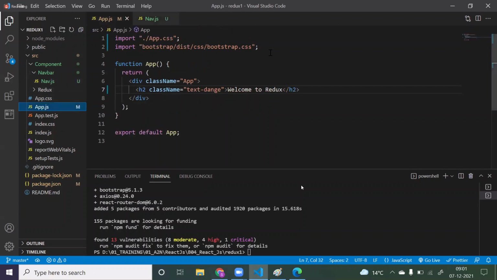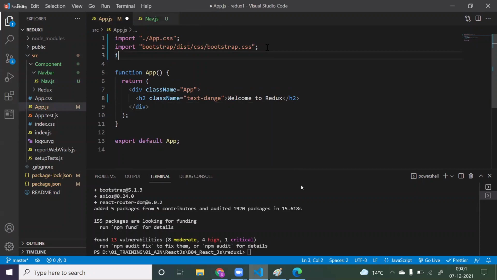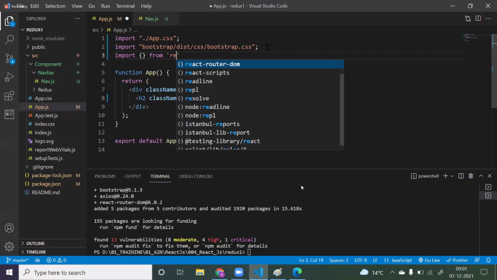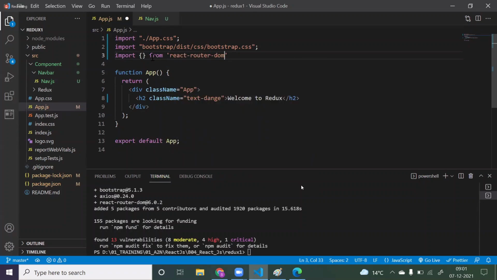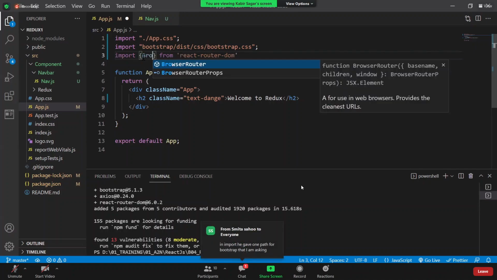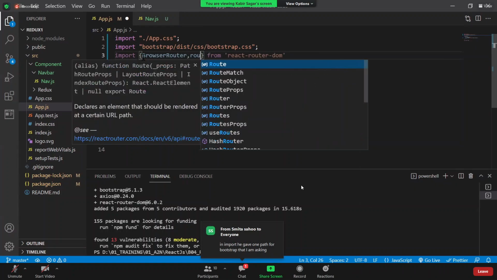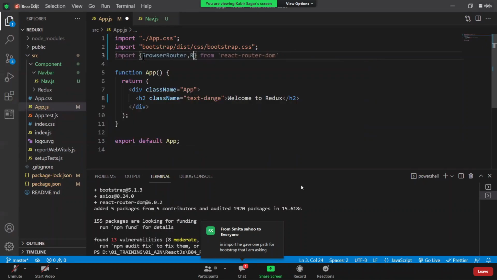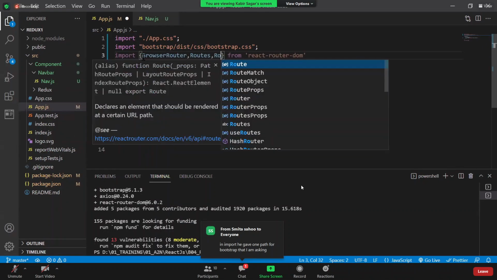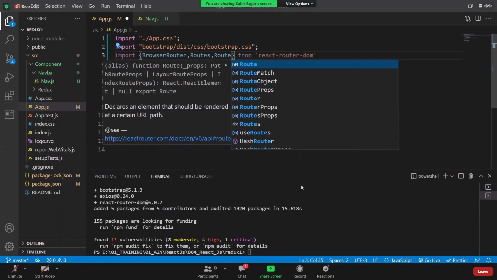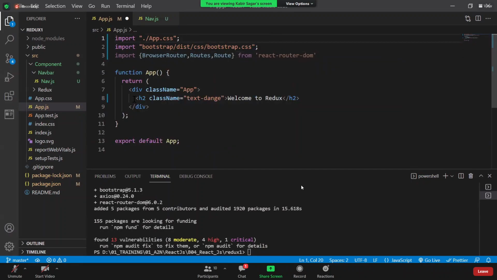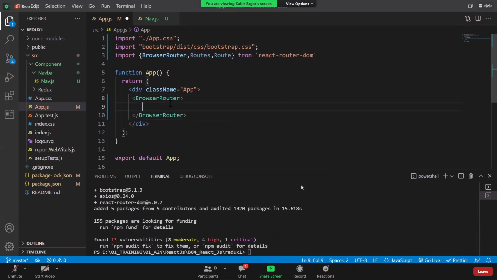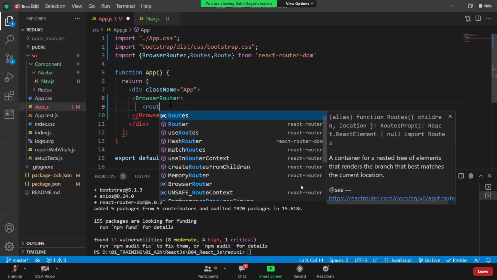Now I just want to show this navbar in my app component. So here I can write some routing kind of things. For that I require import from React Router DOM. We know that whatever we are using from React Router DOM, everything should be in the BrowserRouter. And I require Routes, and one more, Route. I just require this many predefined components from React Router DOM. Now I will just remove this. Here I will keep BrowserRouter first because everything should be in the BrowserRouter. Then I want to create multiple routes. So I will just create Routes.